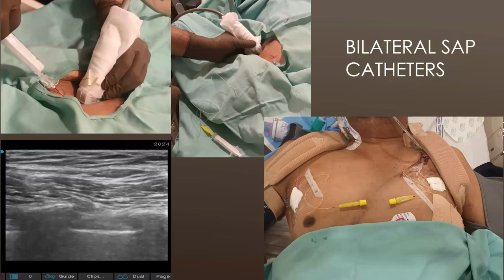So if we have an adequate block, the patient will have less pain or no pain. The pain scores will be lesser. Then the patient will be comfortable. Breathing will be comfortable.